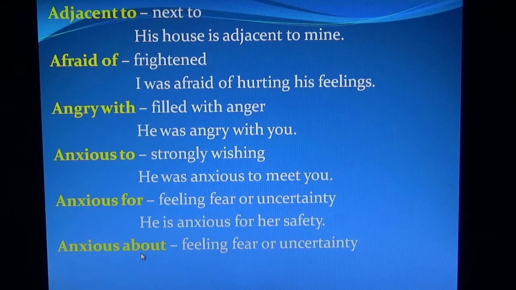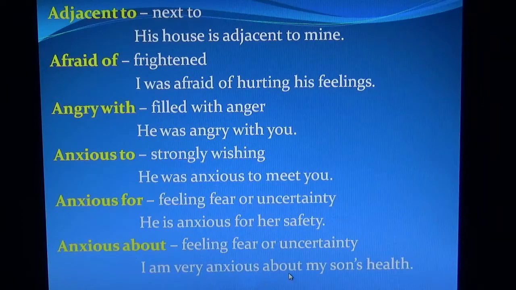Anxious about. Here about is the fixed preposition. Feeling fear or uncertainty. See, anxious to, anxious for, then anxious about. I told you that one word may take two or more prepositions also. Then we have to use it according to the sense. Here, anxious to means strongly wishing; anxious about means feeling fear or uncertainty. I am very anxious about my son's health.